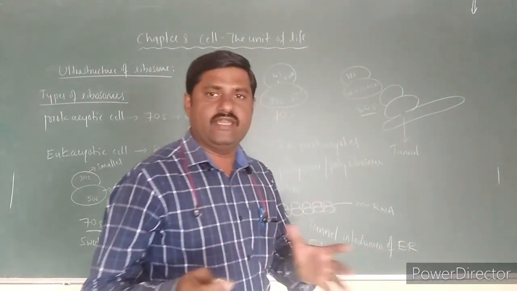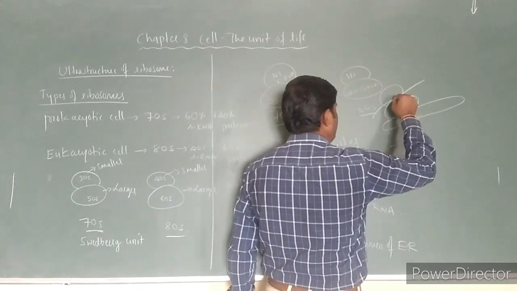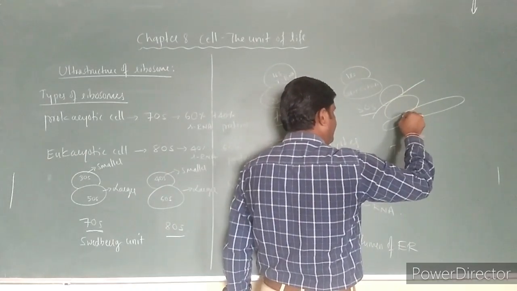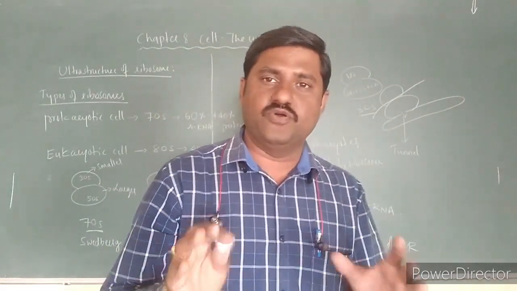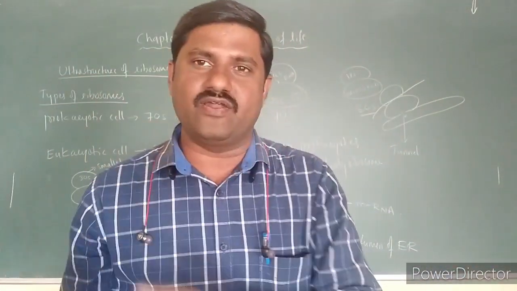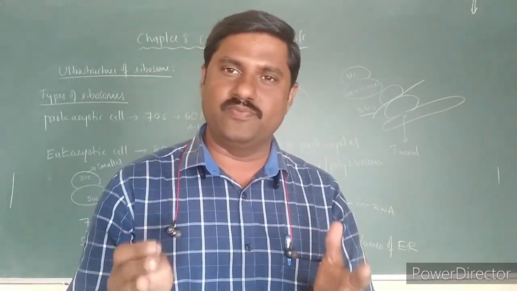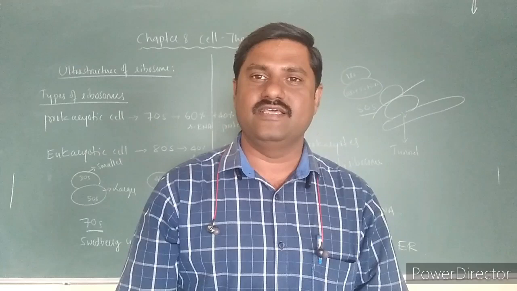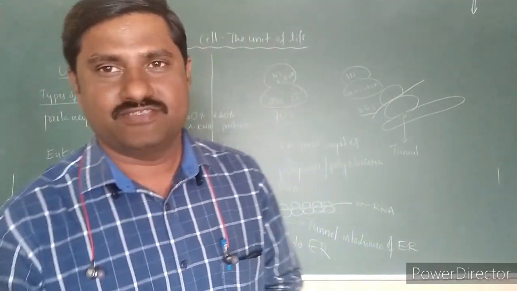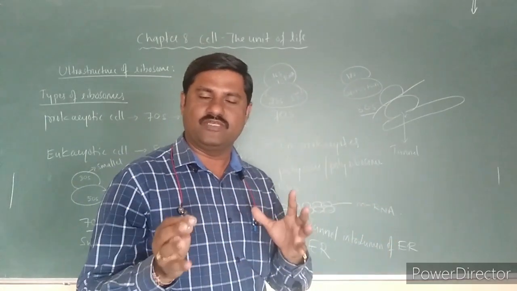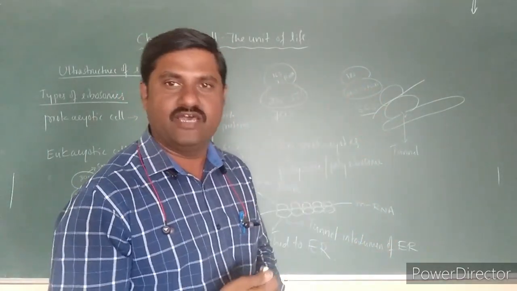Why does it leave? The proteins that are synthesized over here are left into the lumen of this endoplasmic reticulum, and those proteins are circulated across the cell. Already I have told you, the endoplasmic reticulum acts as the circulatory system in the cell. So it helps in circulation of all the proteins which are synthesized by these bounded ribosomes.